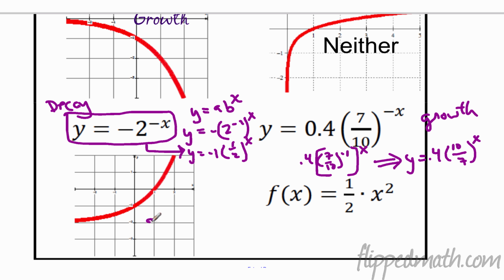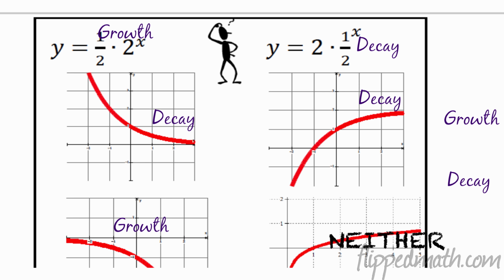Let's look at this one. This is obviously growth by looking at it, because it's going up, up, up, up forever. It's just been translated down, so there's probably a -2 somewhere in the equation. And the last one, what do we have here? X squared. That's neither. Remember, the x has to be in the exponent, so that one there is neither. Kelly, always giving us that last one that doesn't work. All right, let's move on. That is determining if a function is growth or decay. Hey, there's our answers. Awesome.